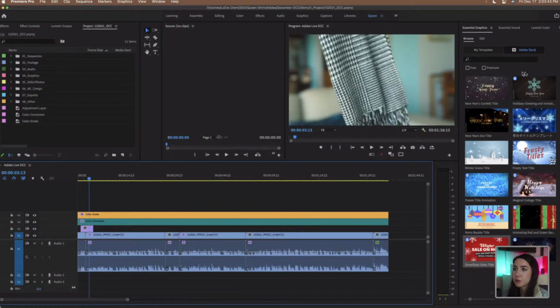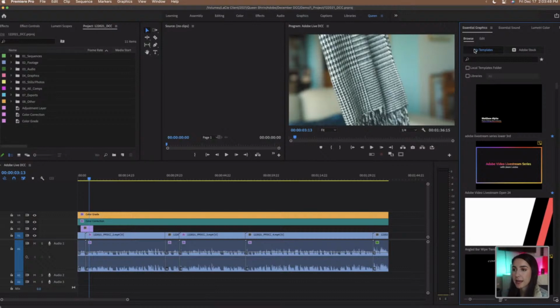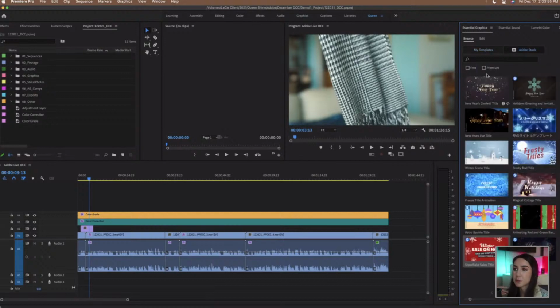Now you have 2 options within Essential Graphics. So you could either use My Templates. So these are things that you would have just already downloaded and stuff like that. Or you could use Adobe Stock. So Adobe Stock has an option for you to search for different titles and assets for graphics. And there is a free and premium version. So I almost always use the free version. There's so much goodness over in this free version of Adobe Stock.